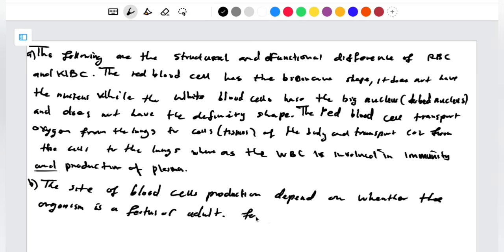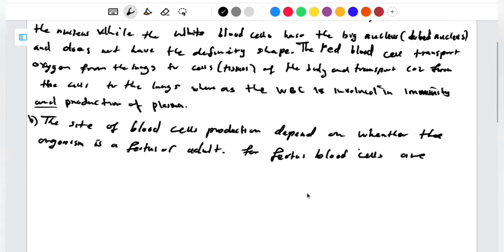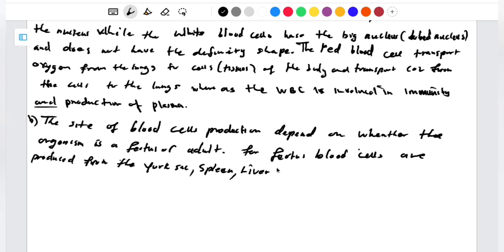So for fetus, let me start with the fetus. For fetus, blood cells are produced from the yolk sac. Apart from the yolk sac, spleen. Apart from the spleen, we can also talk of the liver. Yes, so these are the sites. And the liver. So these are the sites.